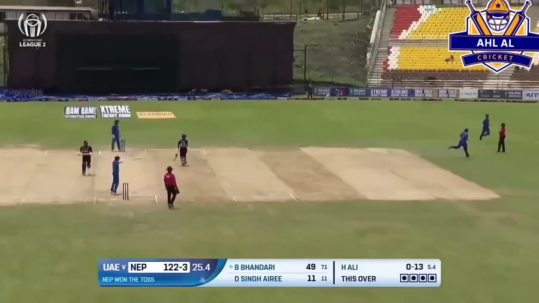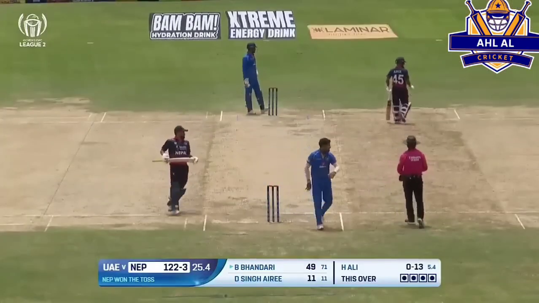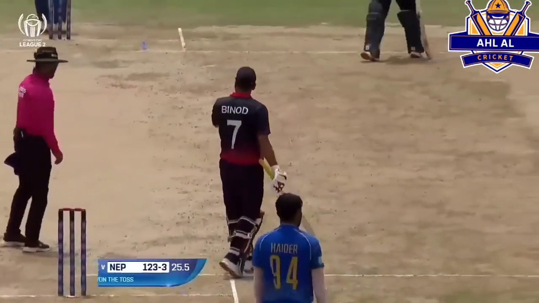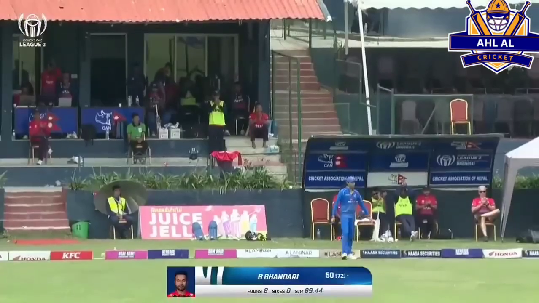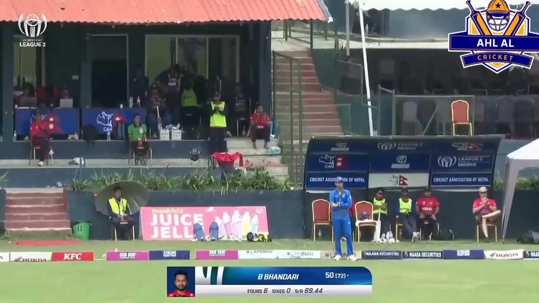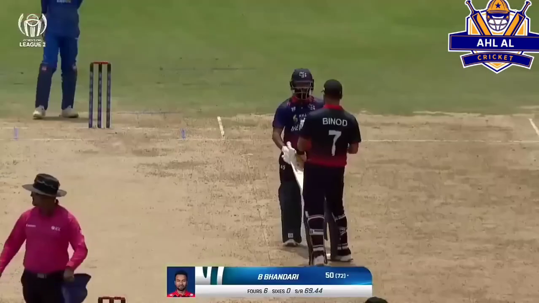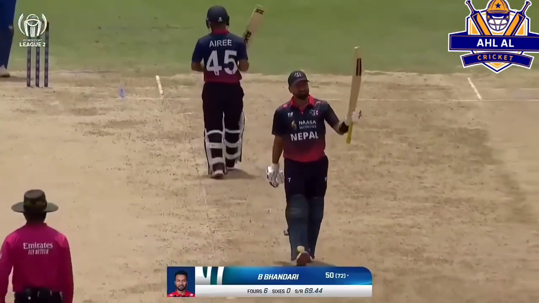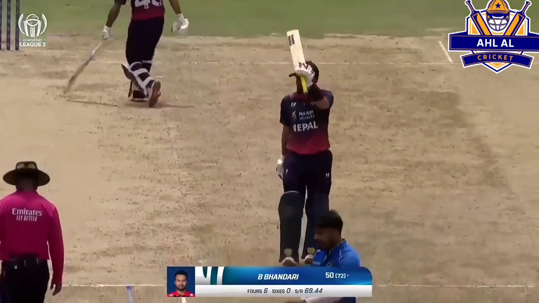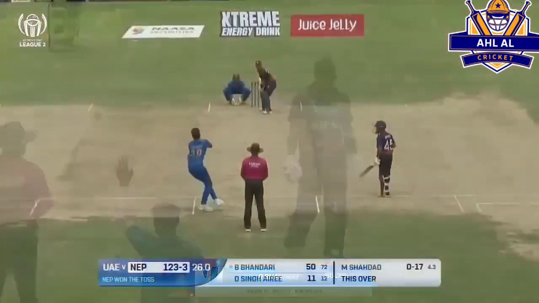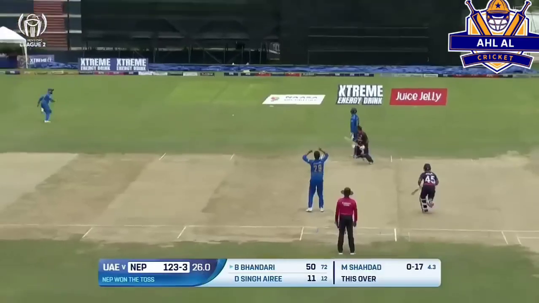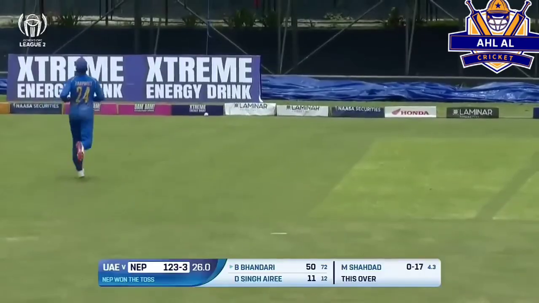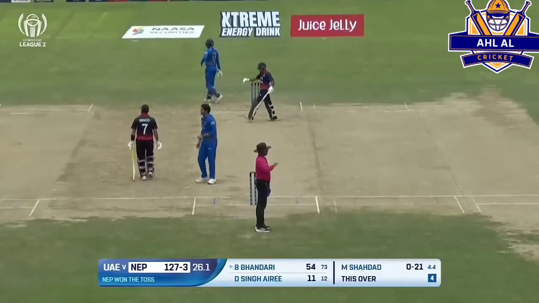Stand up and applaud the comeback of the much revered Binod Bhandari. After a gap of 4 years, at the age of 36, the blade of Binod talks, dictates, and works magic in the middle in what's been a wonderful innings of concentration and focus. There he is, raises the bat, and he's played a fine hand at this stadium. Yeah, gets an outside edge, slashing hard, add 4 more to the tally. He moves to 54, and the runs keep coming along here for Nepal.